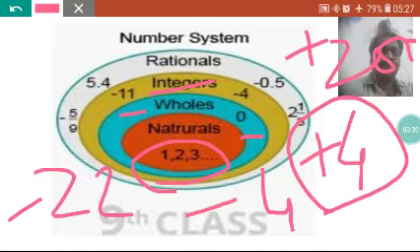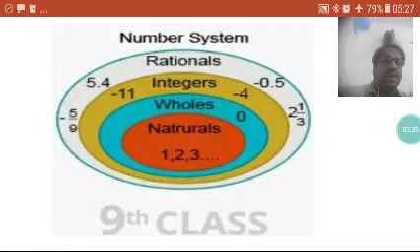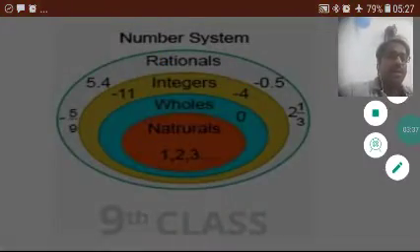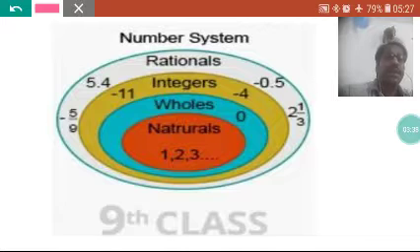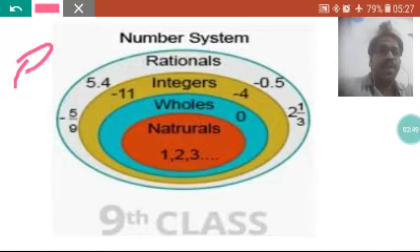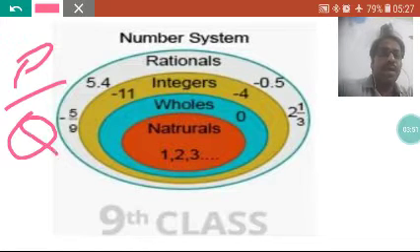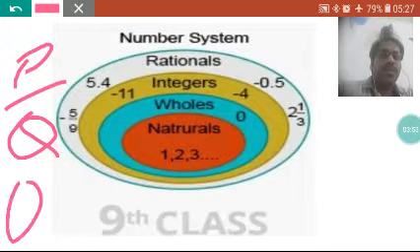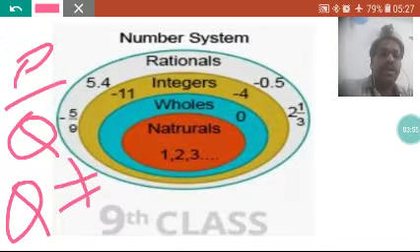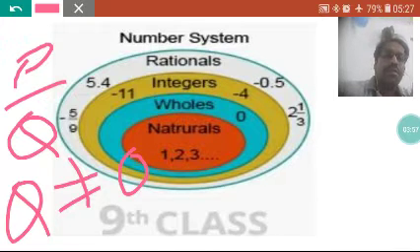Clear? Now rational numbers. So what are rational numbers? Rational and irrational are the main two types of numbers that we have to discuss in detail. Rational numbers are such numbers which are in the form of p by q, and q should not be equal to 0. Now why should q not be equal to 0?